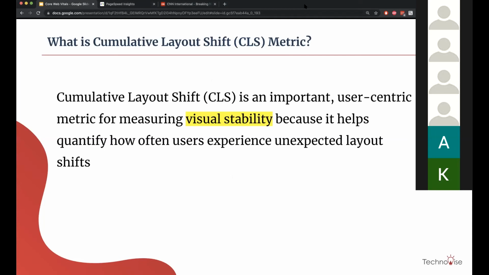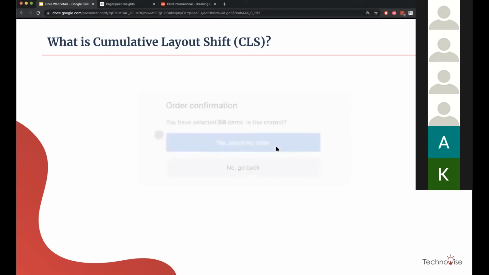CLS is an important user-centric metric for measuring visual stability because it helps quantify how often users experience unexpected layout shifts. So this mostly focuses on the unexpected layout shifts. We'll talk about what is unexpected in a bit, but this all talks about layout shifts.